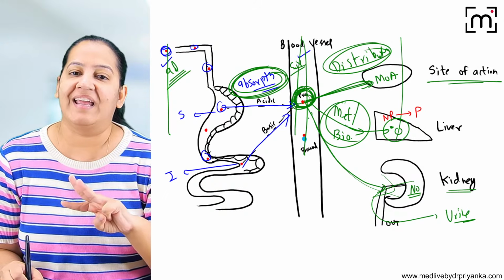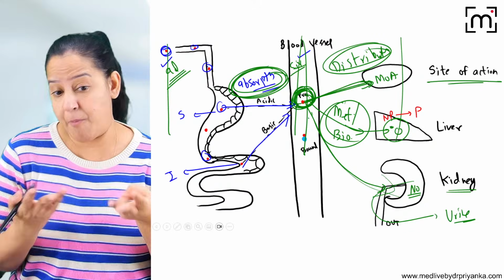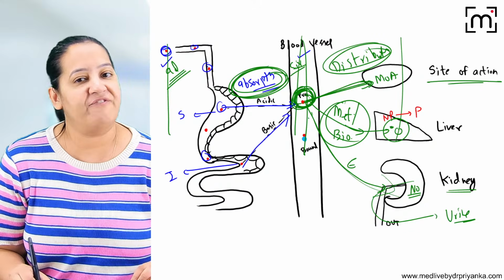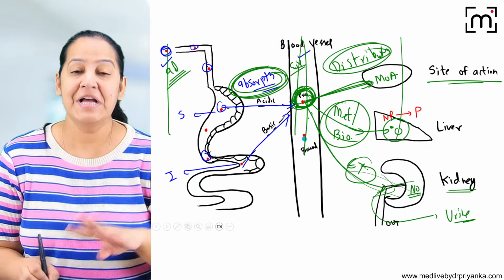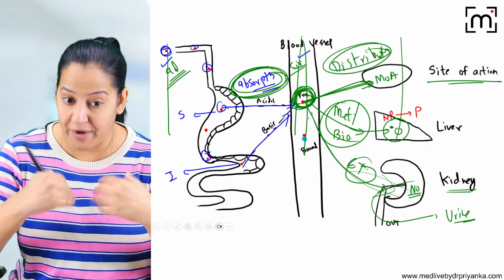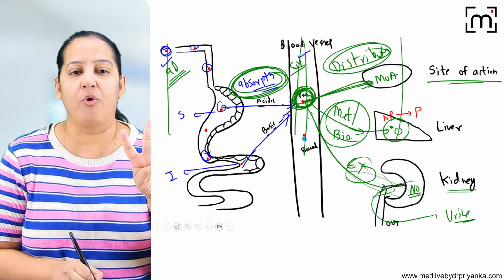Now the drug will go to the kidney. Kidney, now you will excrete me. I'm already polar. So the kidney will say yes. And the final step is excretion. Excretion is excretion of the drug out of the body. So there are 4 steps. What the body is doing on the drug. The body is doing 4 things on the drug.